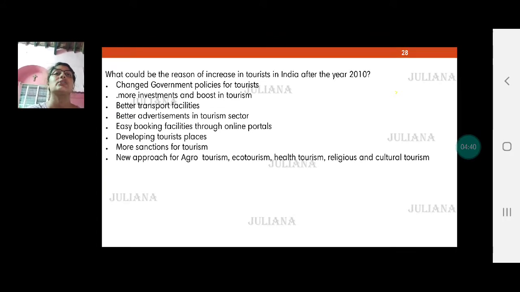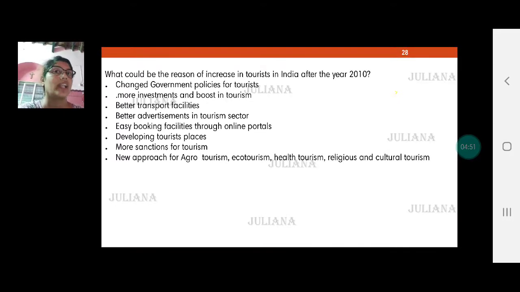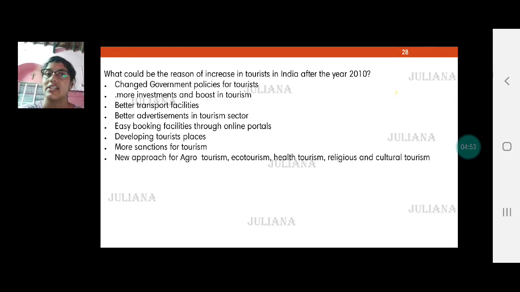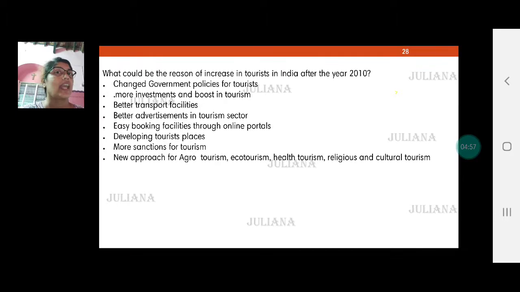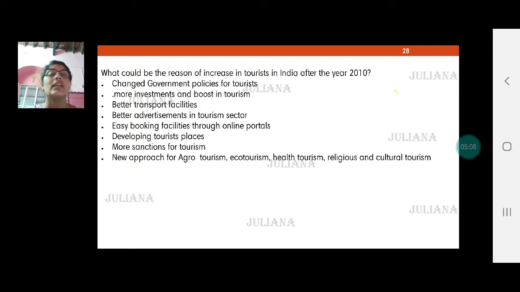And developing tourist places, more sanctions that are given for the tourism sector, and new approaches that we studied last year about agro-tourism, that is visit to rural areas, understanding the agriculture of India, etc., along with tourism. Ecotourism, that is environmental tourism, like going to forest places, or it could be a hill station. Then health tourism is another growing tourism in India, because we have good doctors, no doubt about it.